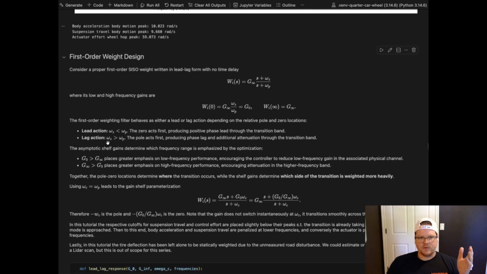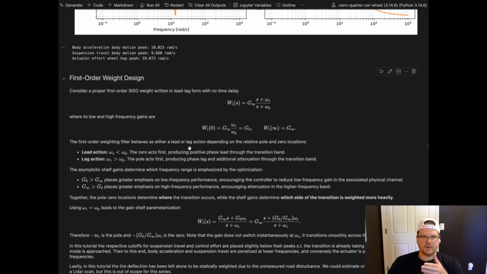The cutoff of the zero is greater than the pole, so the pole is acting first, producing a phase lag. And that's attenuating through that transition band, which is essentially what we're going to be trying to model for attenuating noise at higher frequencies or allowing lower frequency responses to be controlled better, right?